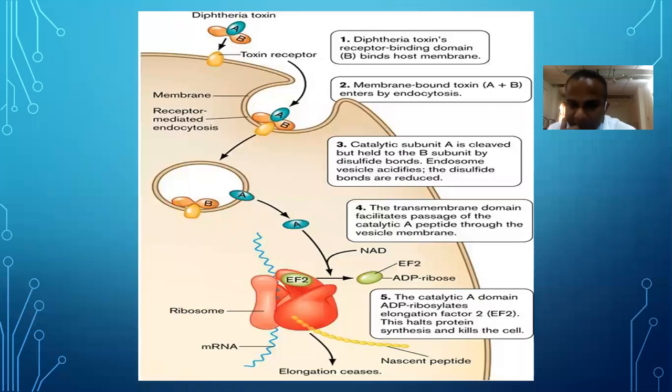So in the presence of NAD, this A fragment will halt the elongation of the cell. That is, the catalytic A domain ADP-ribosylates the elongation factor, that means the EF2 factor. In the presence of NAD, the A fragment of the toxin will block the elongation factor in the normal cycle and causes cell death.